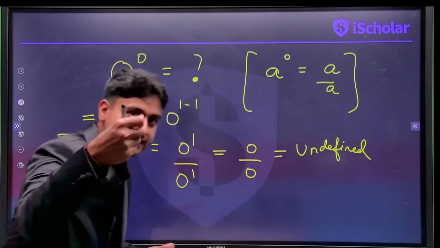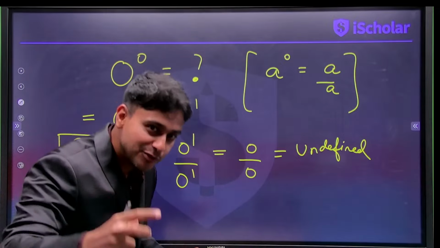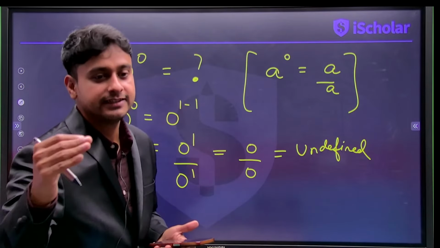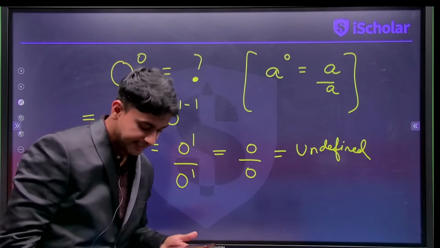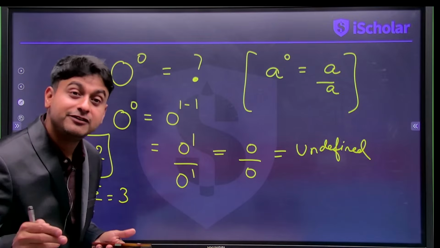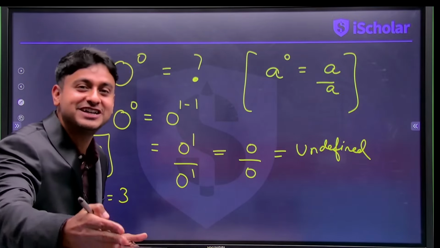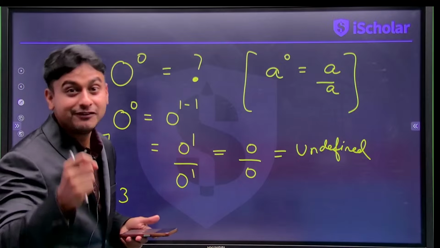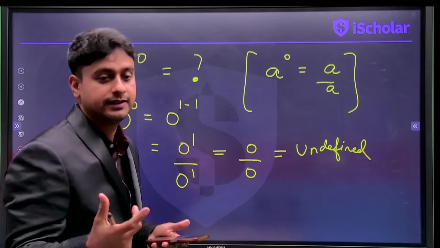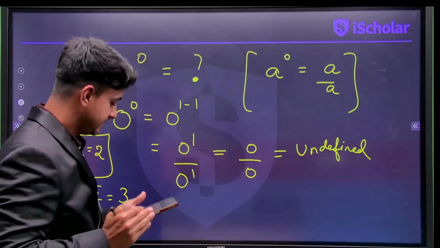Yes. If I want to distribute 15 chocolates to 5 students, everybody will get 3 chocolates each. But if I divide 15 chocolates among 0 students, is that ever possible? No. Division means you have to divide it among some number of people, right? That has to work.